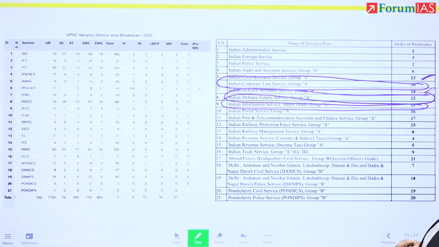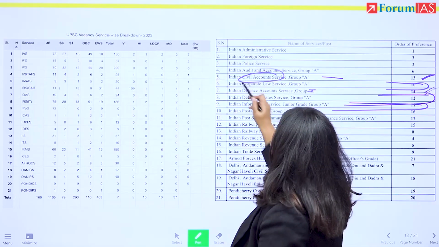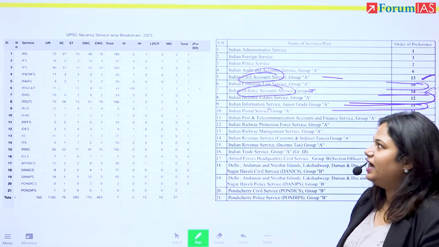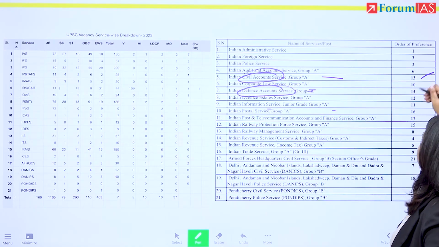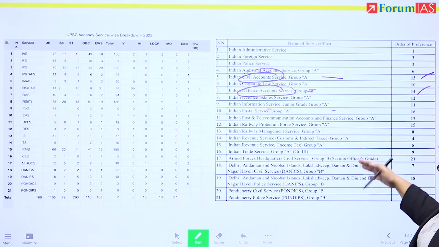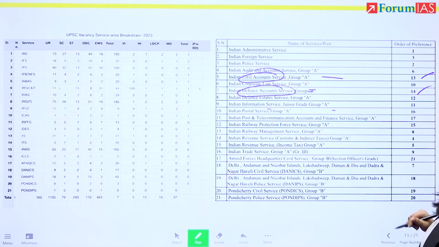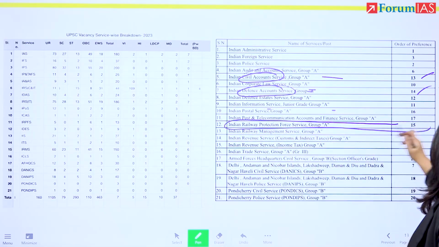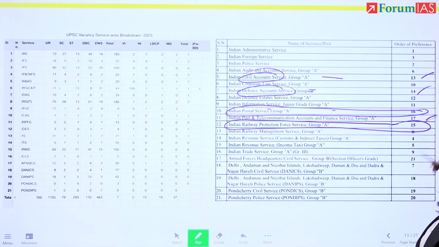14, they've said defense account, meaning that this person does not like accounts that much, right? Not very fond of economics and will go to accounts if it so comes to that, right? 13 and 14 is this. But again, priority is among the services of Group A only, right? Number 15, they've asked for Railway Protection Force, right? Number 16, they've asked for Postal Service. 17, Telecom Service, which is fairly standard.